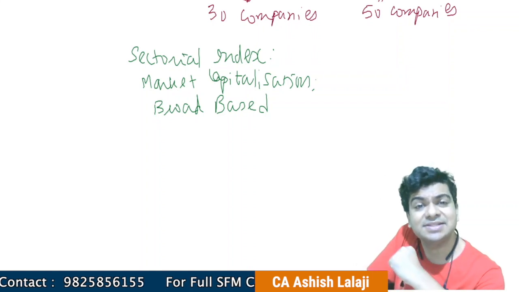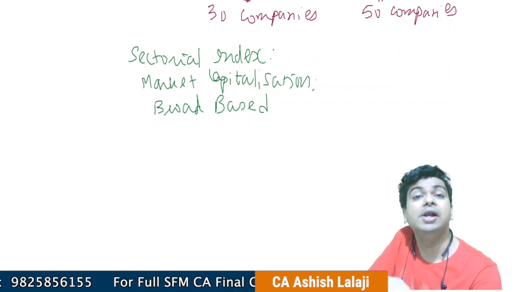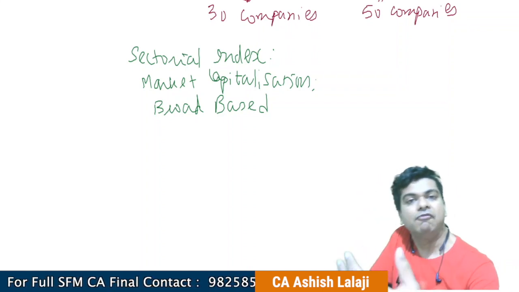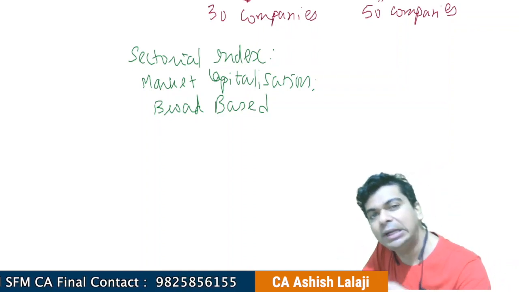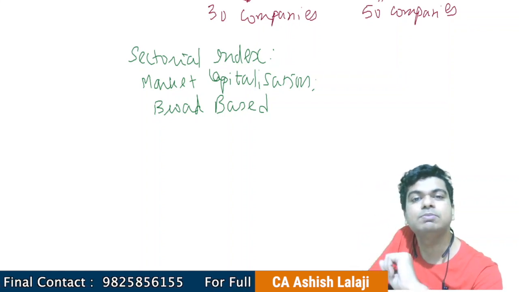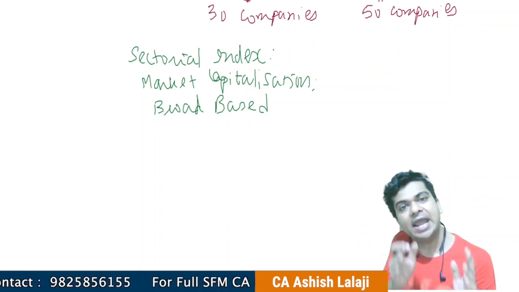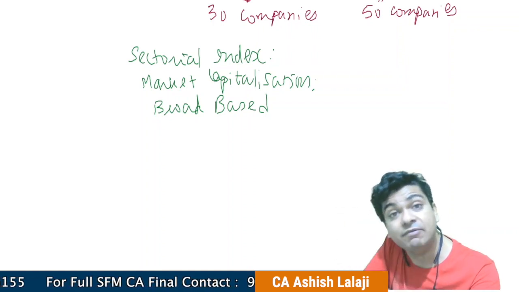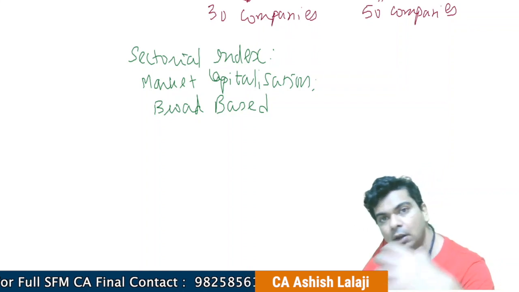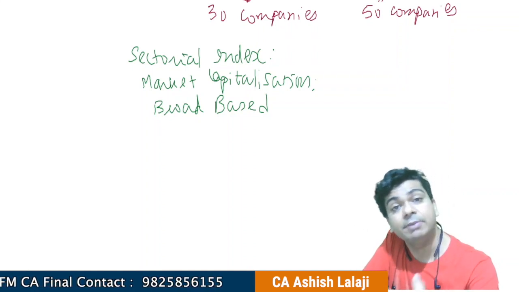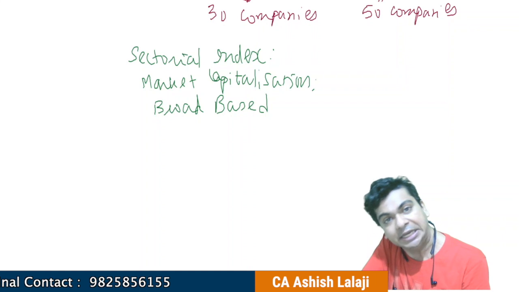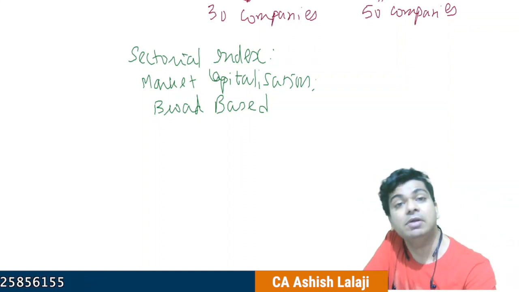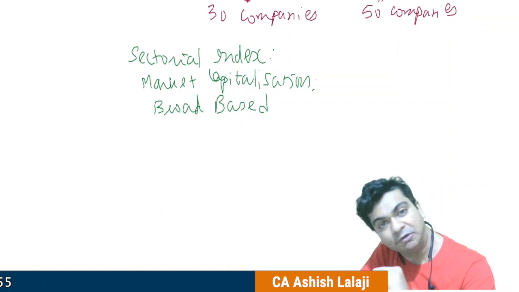See, in Sensex, we are arguing that only 30 companies of India will represent the entire economy. For a country as huge as India, only 30 companies seems to be a very small representation. So I can have something like BSE 100 or NSE 100, where I will include 100 companies of India. The moment I include 100 companies of India, it becomes more representative of the entire economy. Or let us say BSE 500, where I will include 500 best companies of India.